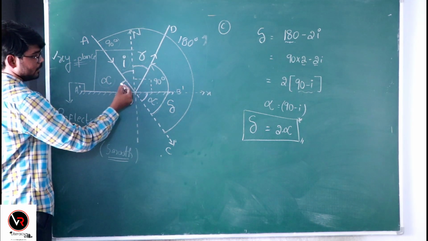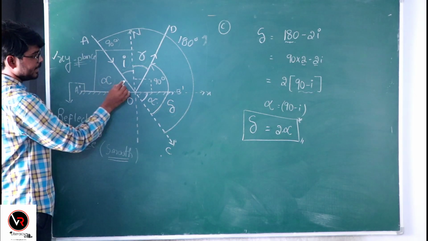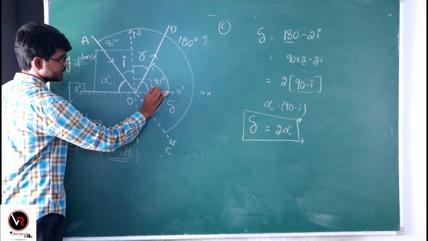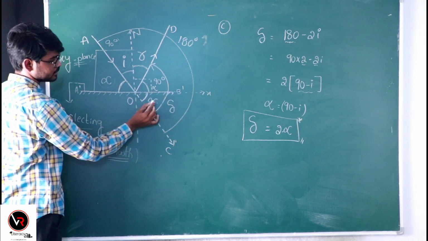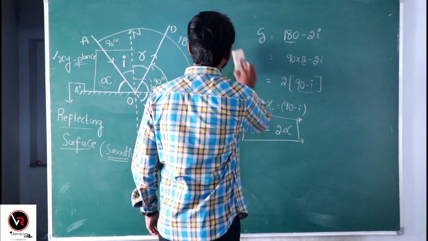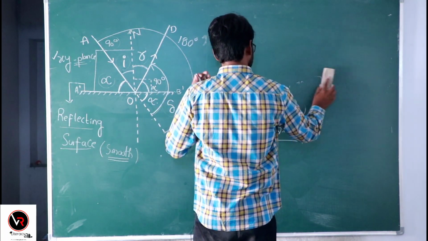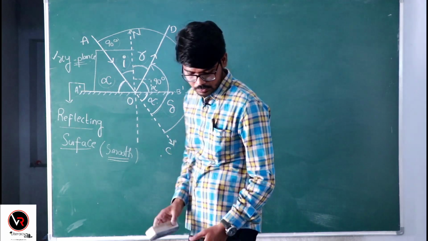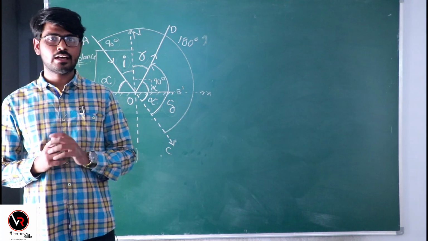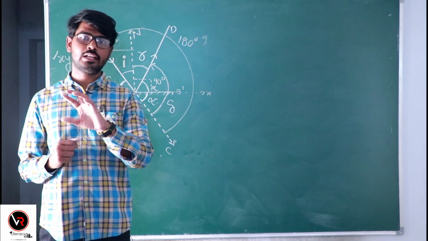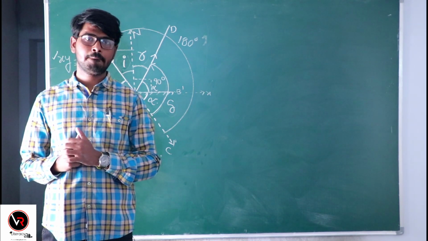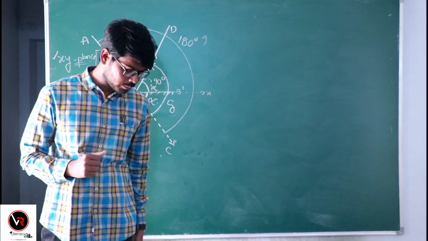So whichever angle the incident ray makes with this surface, the same angle is made by the reflected ray with this surface. So this delta equals alpha plus alpha, that is 2 alpha. Okay, right. So far we have seen the three relations: alpha equals 90 minus I, delta equals 180 minus 2I, and delta equals 2 alpha. Okay, so let us see one example problem.